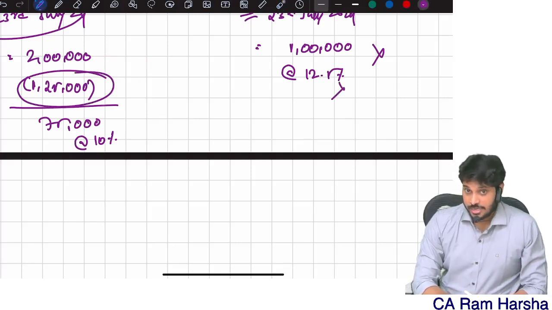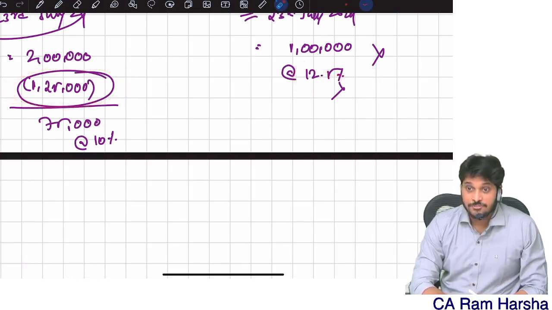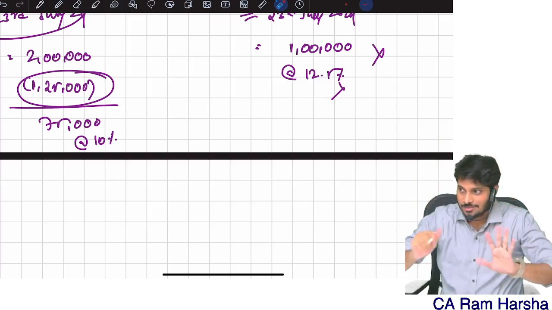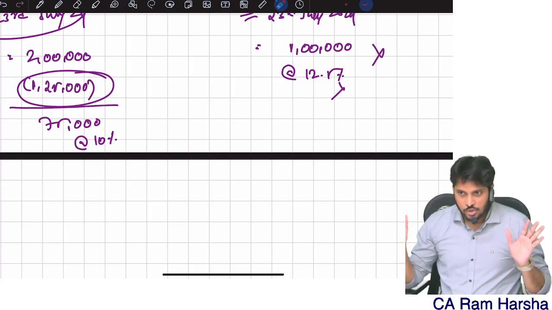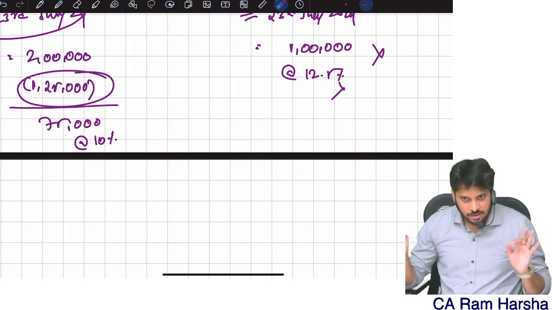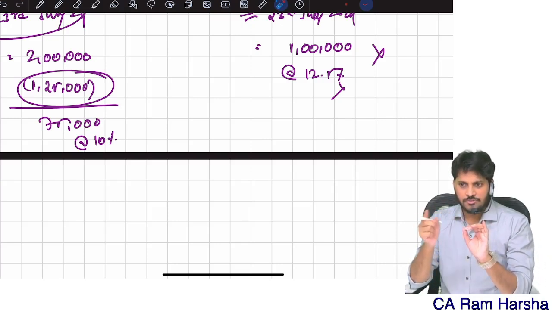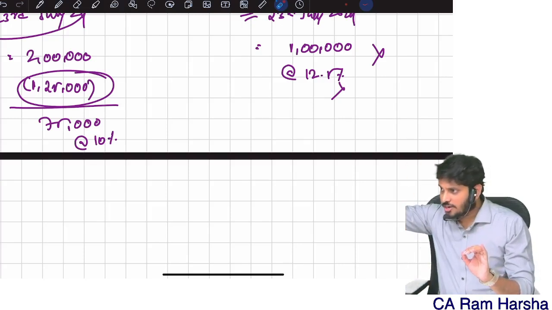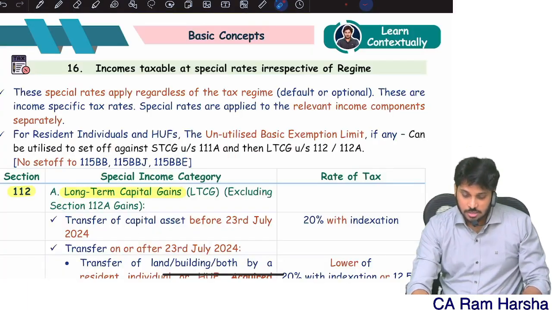Now some students might get a doubt: Sir, instead of this, can I reduce 1,25,000 here? No, it's FIFO. The exemption should be calculated as per FIFO order. First 1,25,000 is exempted. Is the balance amount profit before 23rd July? Yes, then a 10% tax rate. Any other profit on or after 23rd July? 12.5% tax rate.